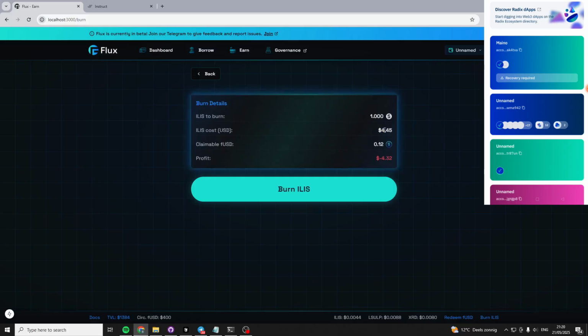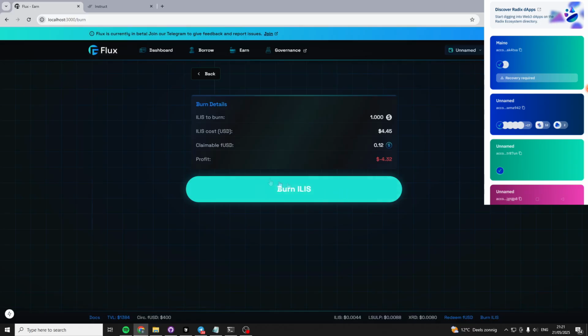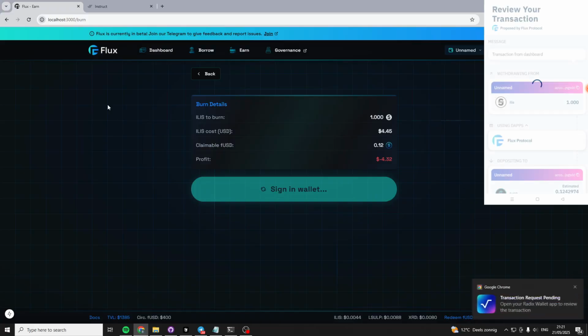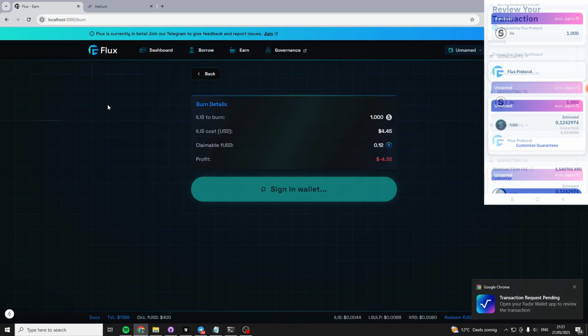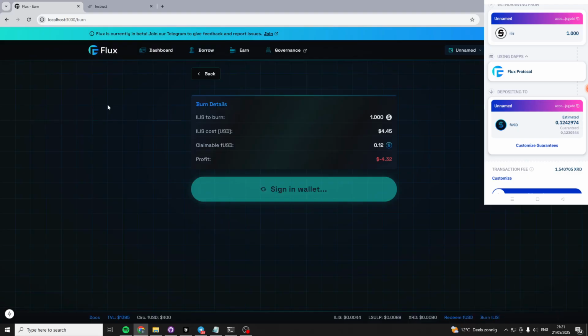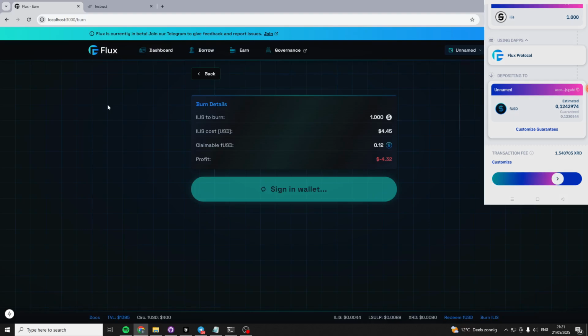That corresponds to $4.45, and then you can get 12 cents of FUSD, and then you see your profit here, which is negative at the moment. But let's just show you what happens if you do it. You get a nice transaction overview, and it says you're transacting 1,000 ILIS for the FUSD.